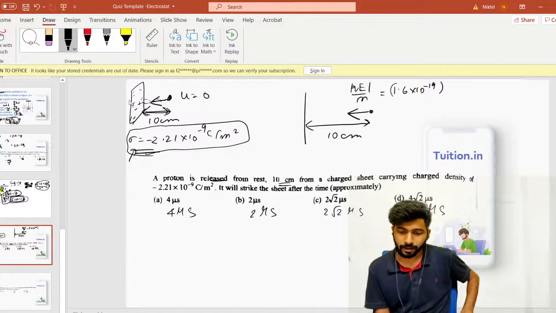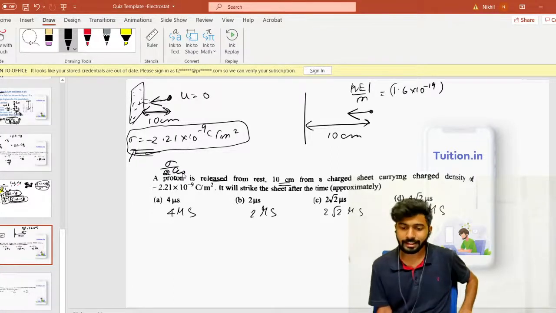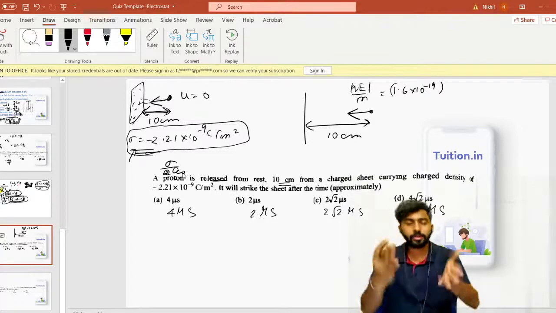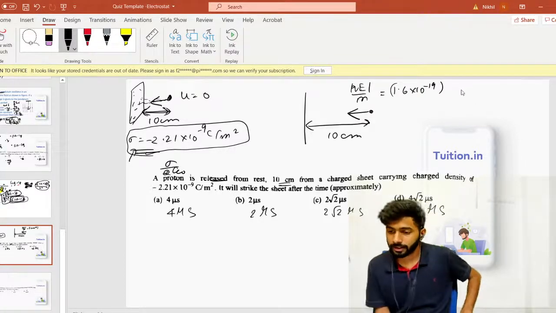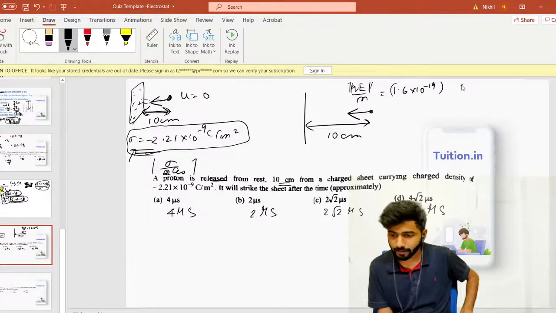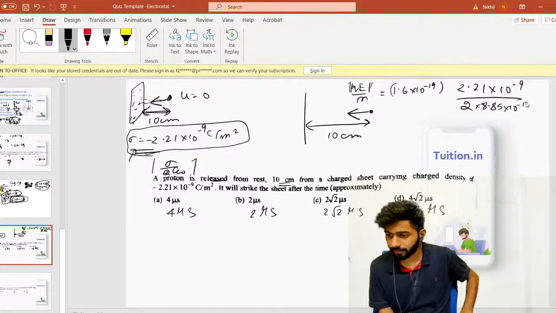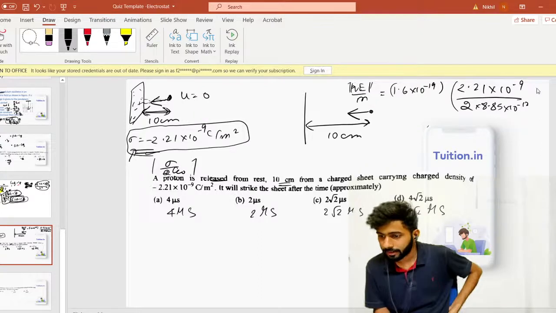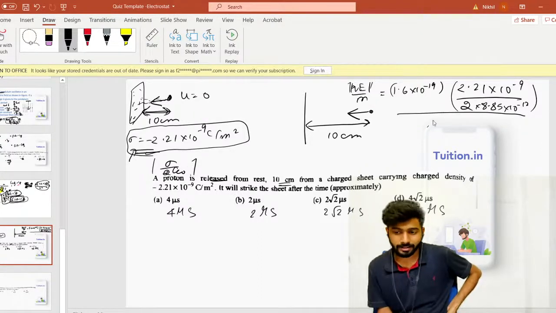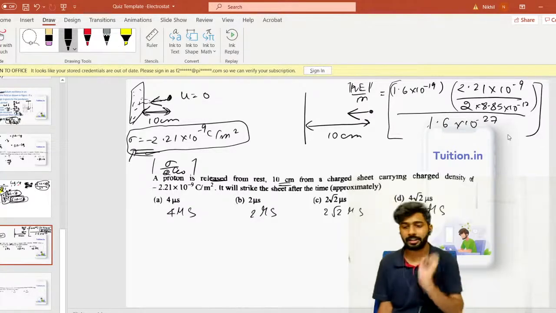If you have sigma, then sigma by 2 epsilon naught is the electric field due to a plane sheet of charge. This is what you wouldn't know unless you know Gauss law. So sigma by 2 epsilon naught, right? You need the magnitude, because you need the magnitude of QE here. So sigma is given to you, 2.21 into 10 power minus 9, divided by 2 times epsilon naught, which is 8.85 into 10 power minus 12, as far as I remember, right? And this divided by mass, which is 1.6 into 10 power minus 27. That's the mass of the proton. So this whole calculation is going to give you the acceleration, right?